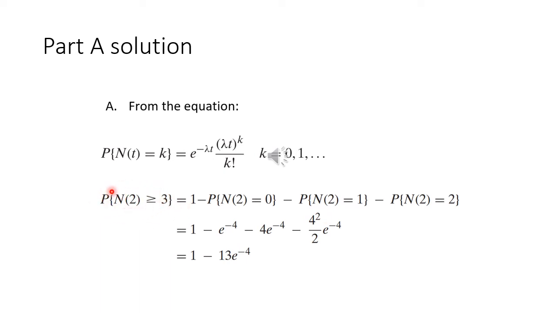And now because assumptions 1, 2 and 3 are true, we can say that this is a Poisson random variable with mean lambda t, and lambda is given to be 2. So we can calculate the probability of 0 earthquakes happening, 1 earthquake happening and 2 earthquakes happening, and then subtract it from 1. For 0 earthquakes k is 0, for 1 k is 1, for 2 k is 2, and we get the probability of at least 3 or more earthquakes happening.